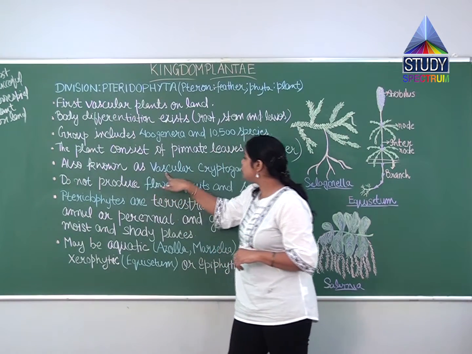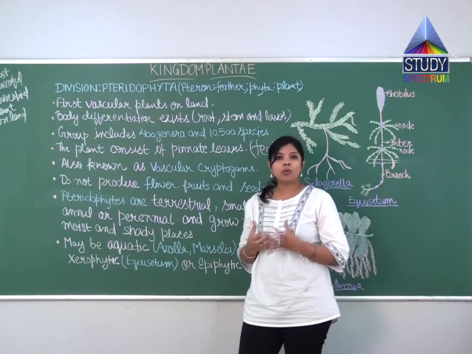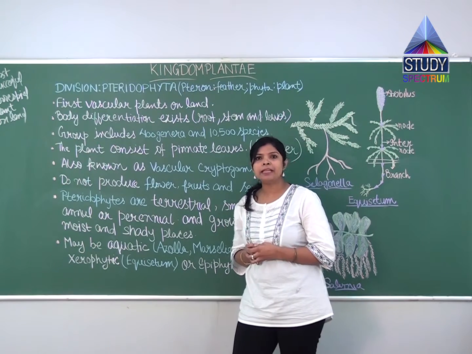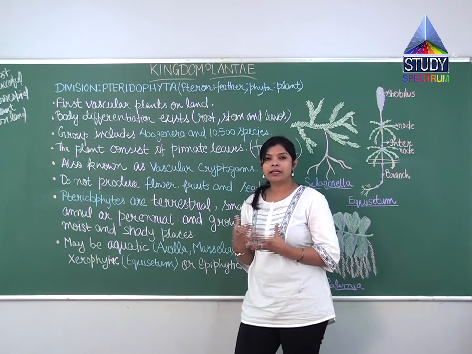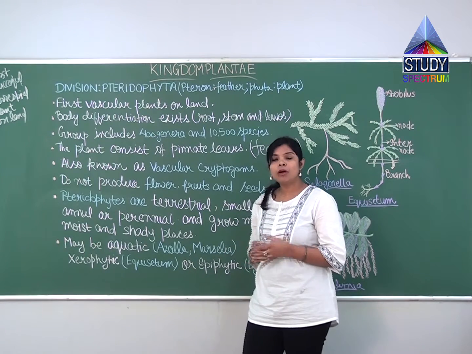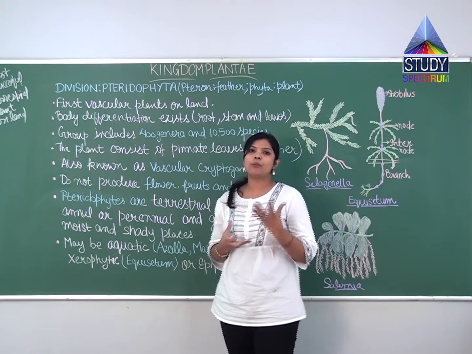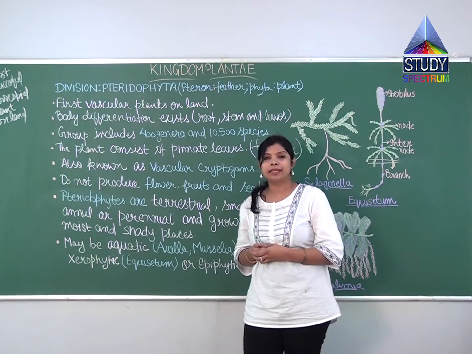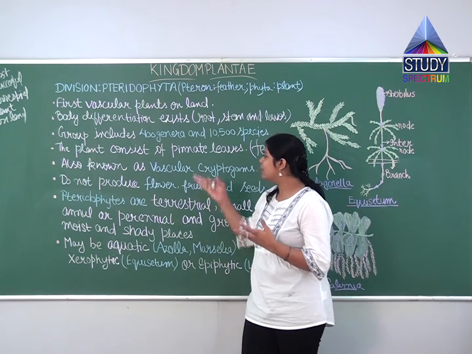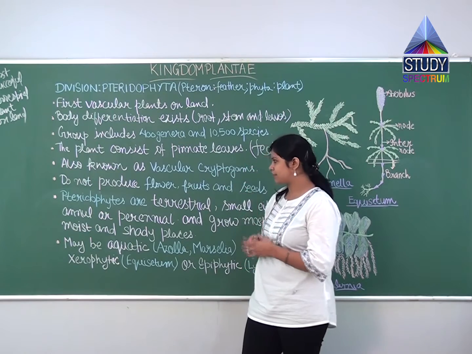Now, they are also known as vascular cryptogams. Why are they called vascular cryptogams? The plant kingdom is sub-classified into two groups, cryptogams and phanerogams. Cryptogams include algae, bryophytes and pteridophytes. In algae, no vascular tissues were present, and in bryophytes, vascular tissues were also absent. But here vascular tissues are present. That's why they are called vascular cryptogams.